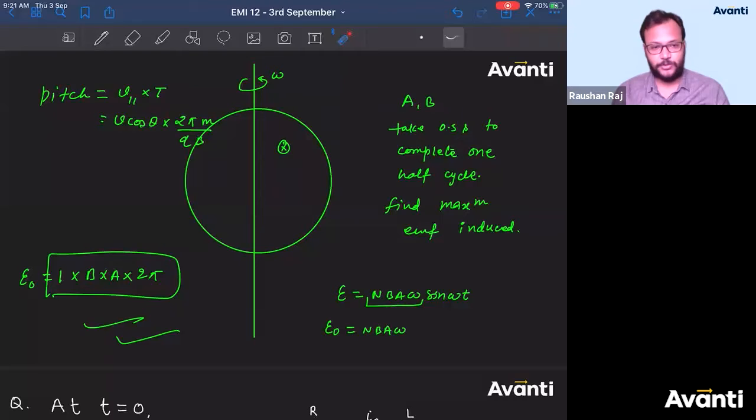So these were the two questions that have been asked from magnetic effects of current and this one. What do you say? EMI. ठीक है?